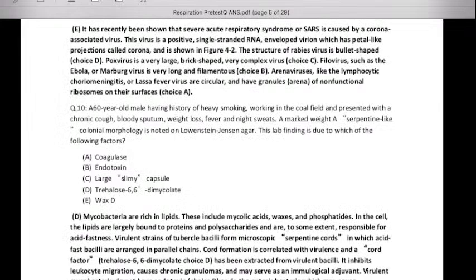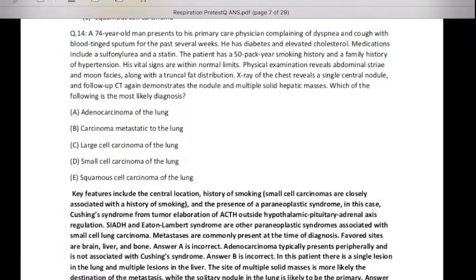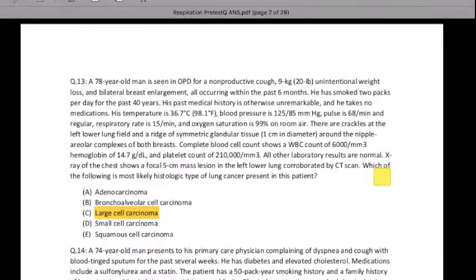So then question number 10 about tuberculosis. Now it's very important. The explanation is not given in question 13 directly. You are seeing the yellow mark over here. If you click on the yellow mark, then definitely you will find the explanation here. So this is a very long question and it is just to confuse you.